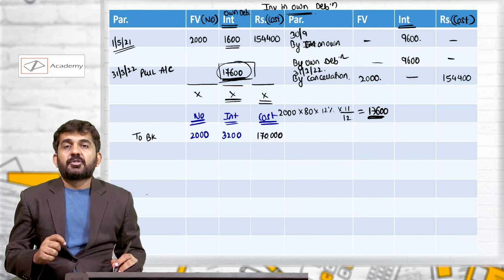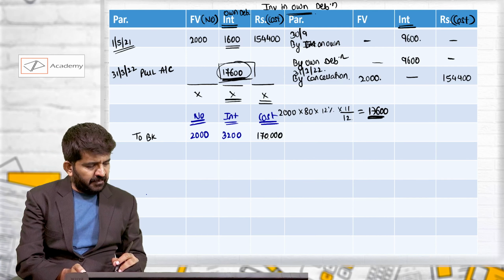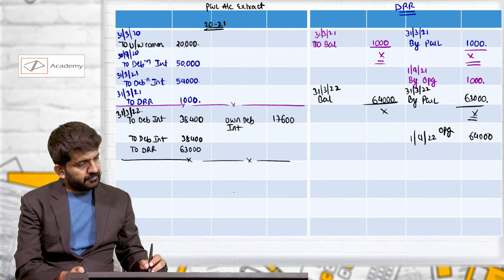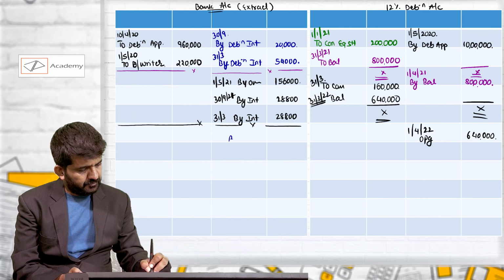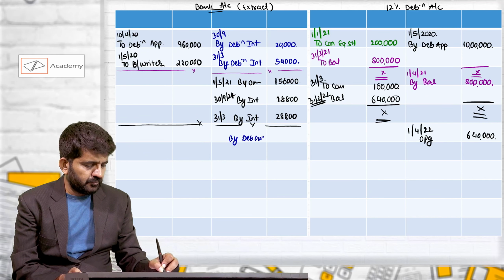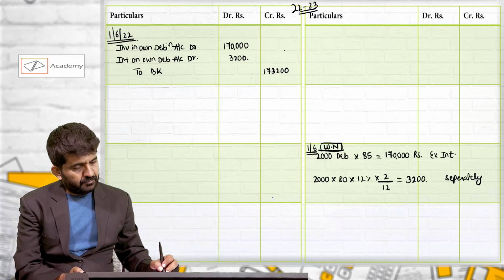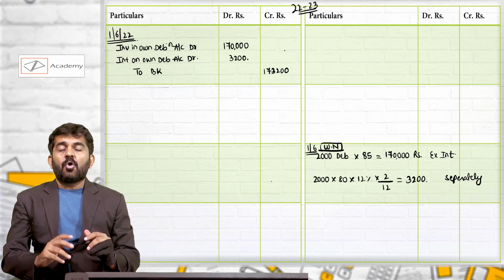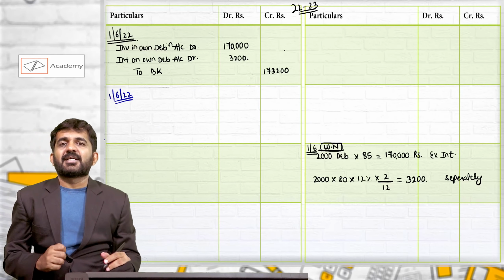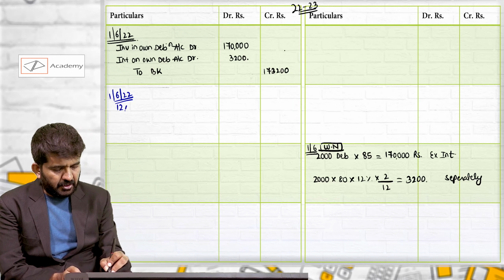Now, these debentures are immediately cancelled. If they are immediately cancelled, let us first pass entry into bank, which is 1,73,200. On 1st June itself, we are cancelling these 2000 debentures. We have purchased it for immediate cancellation.